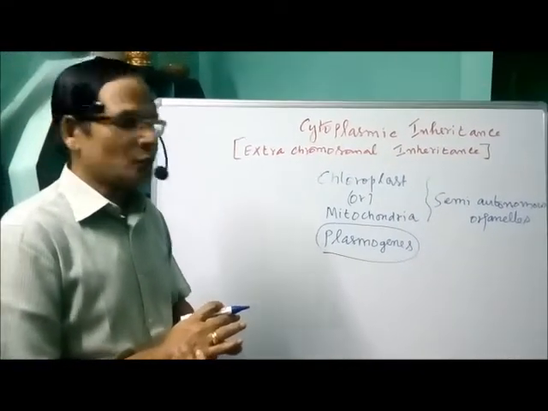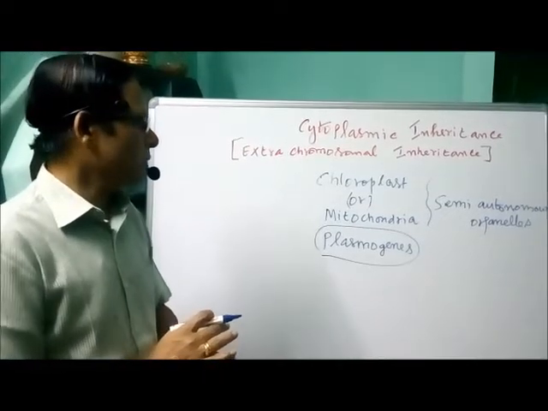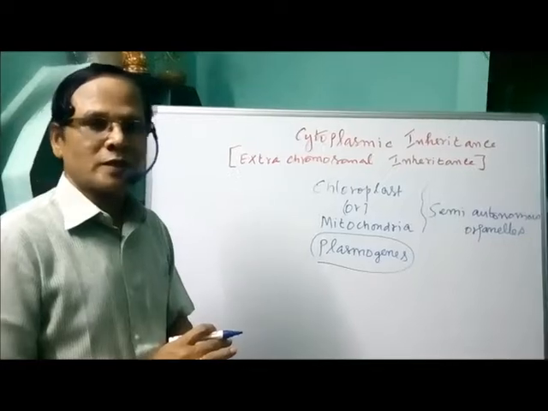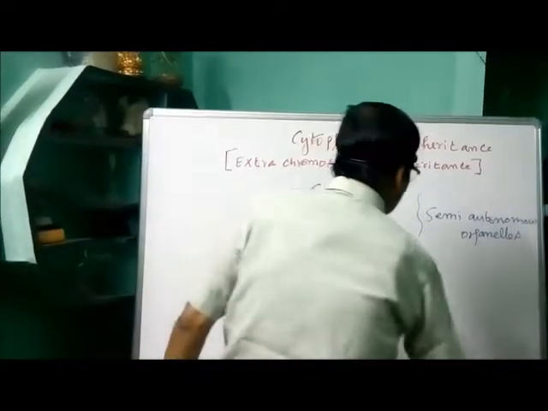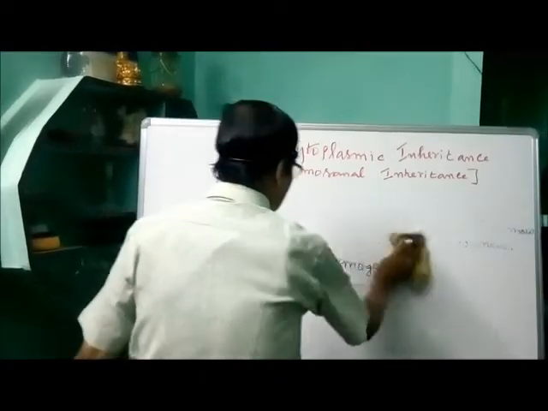Now we have to go for the first one, the chloroplast inheritance. It was studied in the four-o'clock plant, which we have as the example for incomplete dominance. Correns studied the chloroplast inheritance.